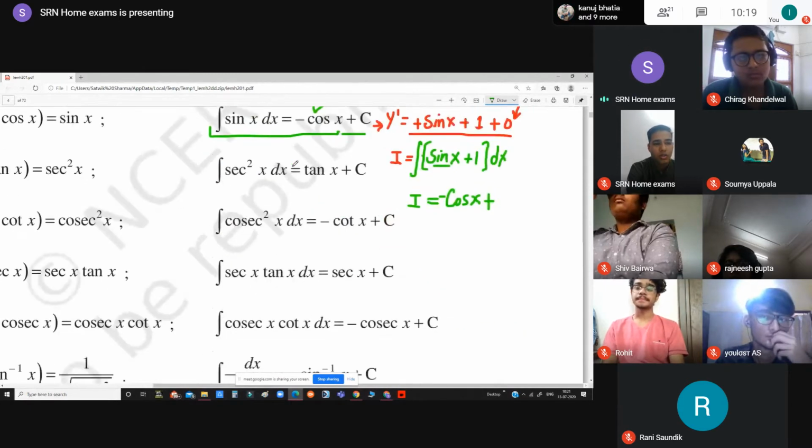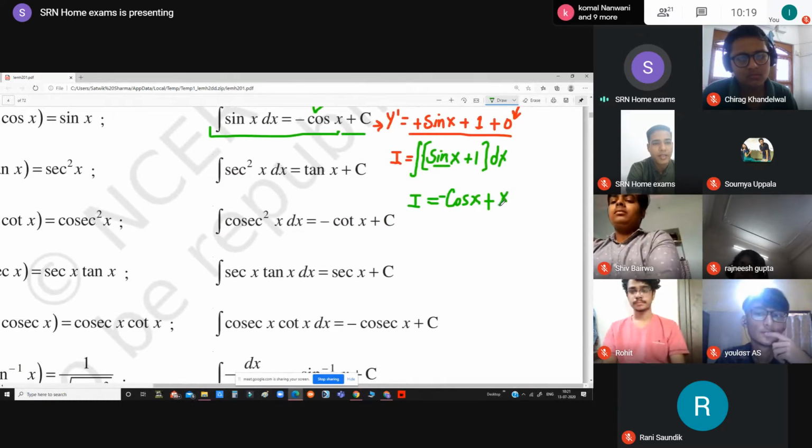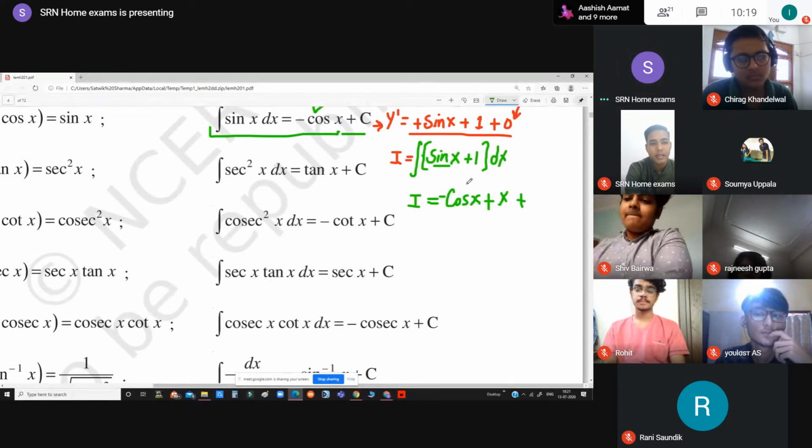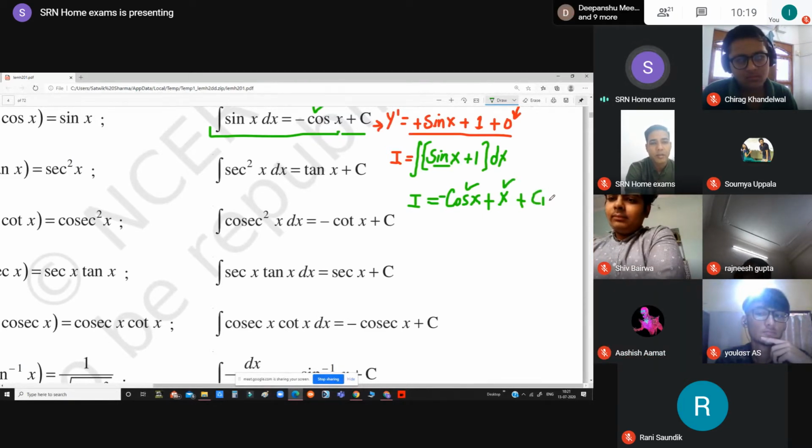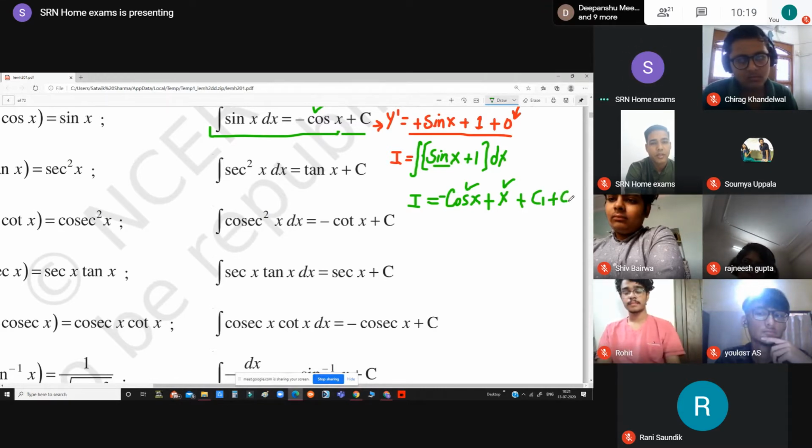So integration of 1 will become x, and then I am going to write c1 for cos x and c2 for x. So we write it as c1 plus c2. There are two constants written, c1 and c2.